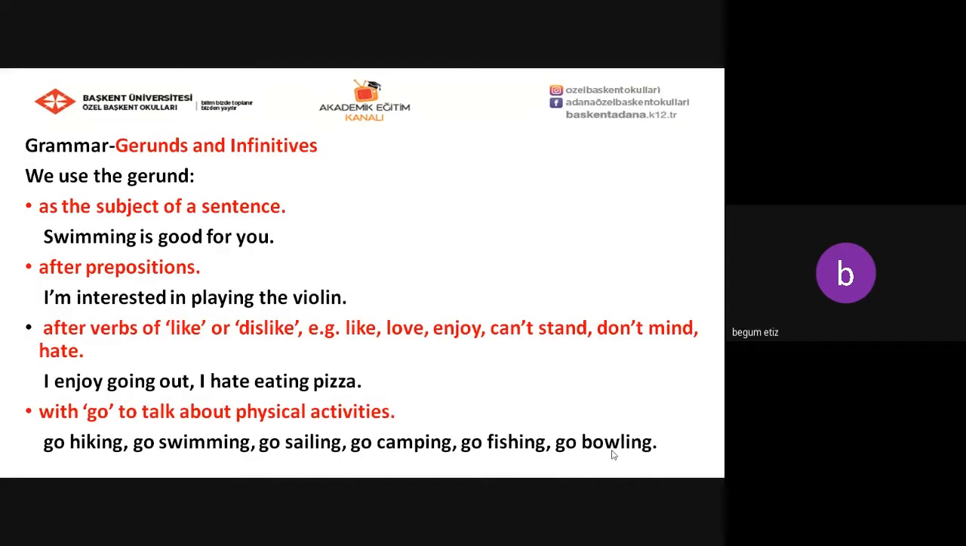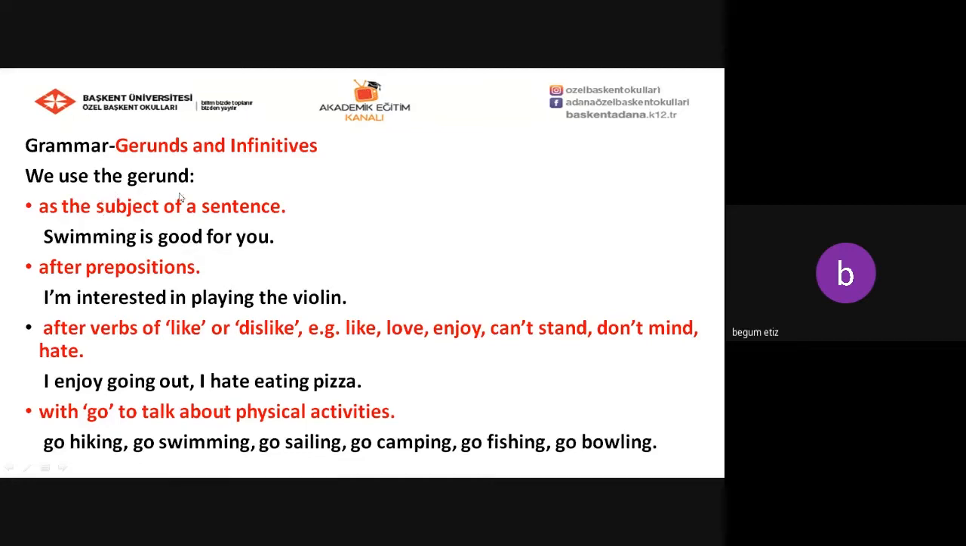Today we're going to explore gerunds and infinitives. We use the gerund as the subject of a sentence. For example, swimming is good for you. In this sentence, swimming acts as the subject of a sentence.